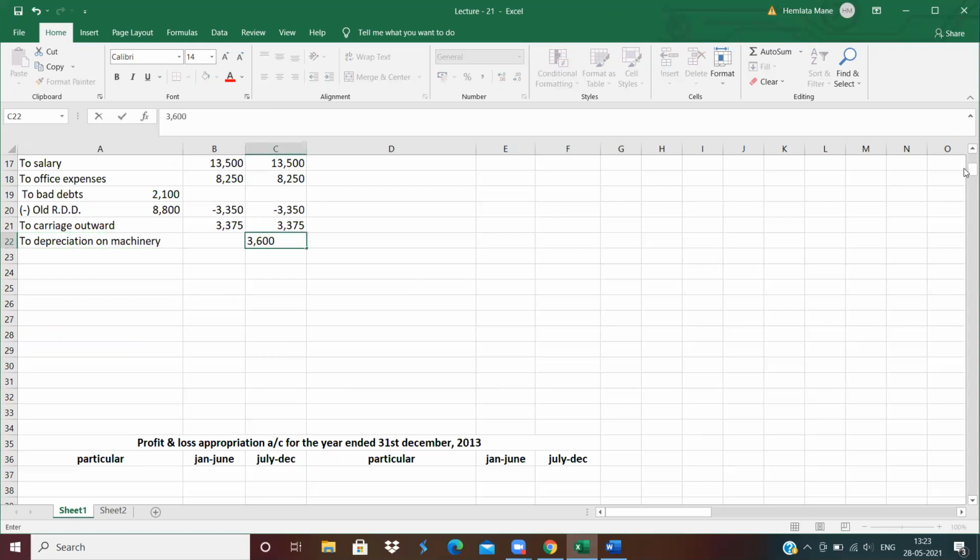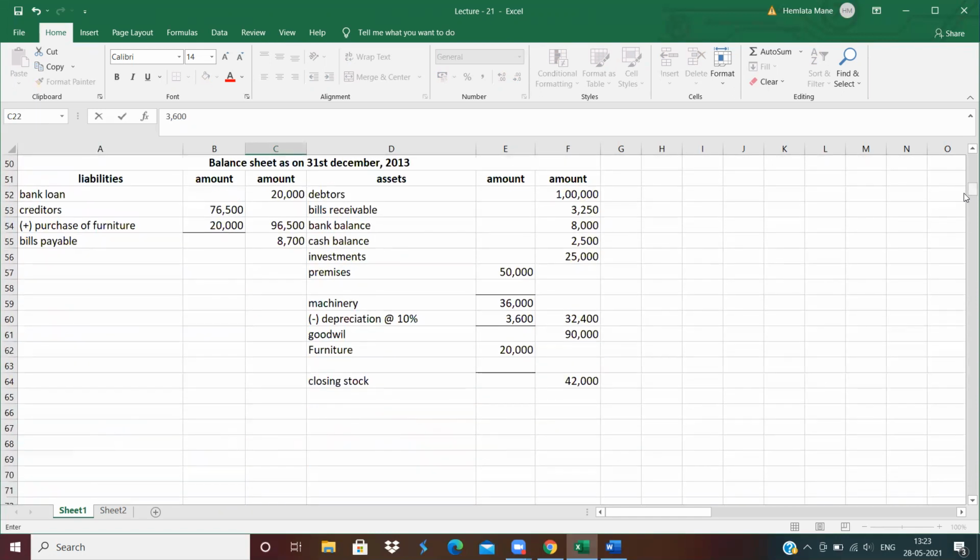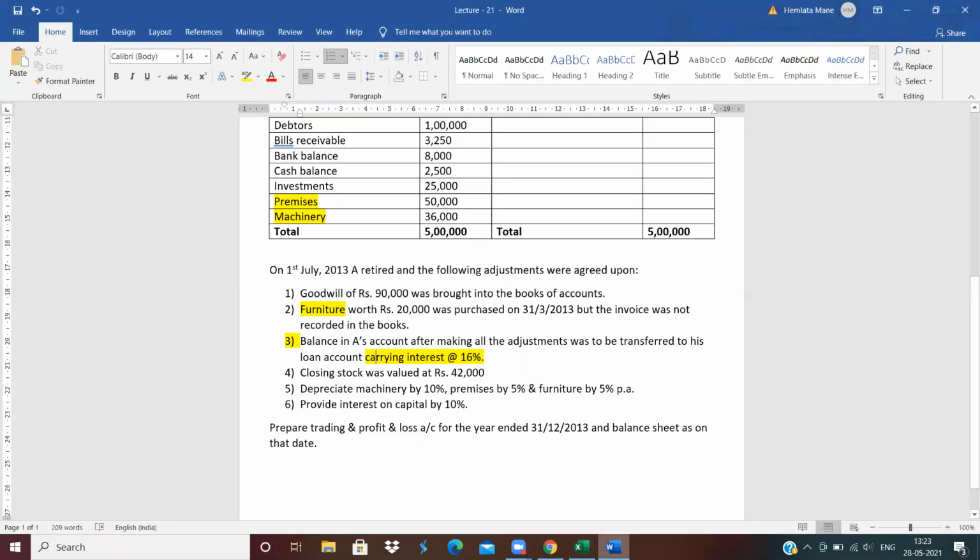Clear? 10% depreciation on machinery, less from machinery 3,600, and second effect, P&L account debit side to depreciation on machinery 3,600.